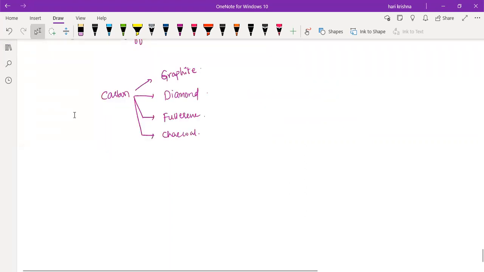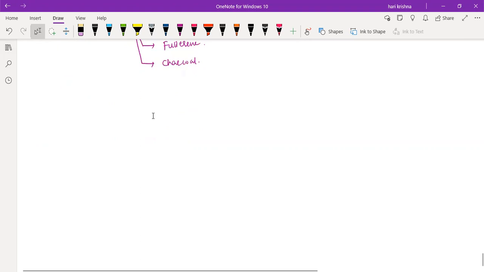Sir, what is below diamond? Fullerene. Generally it is like a football shape. All the carbon atoms are arranged in a spherical shape. Similarly, it looks like a football only. Okay, sir. So the next one is the structure of the atom.